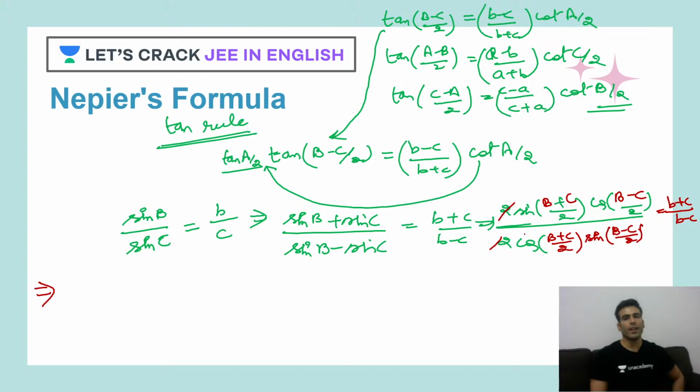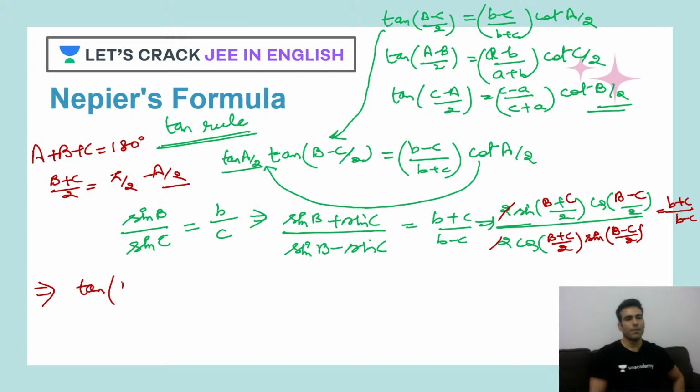Now this can be converted into tan of B plus C by 2. Now using the triangle property, A plus B plus C is 180. So B plus C by 2 will be pi by 2, that means 90 minus A by 2. Correct?